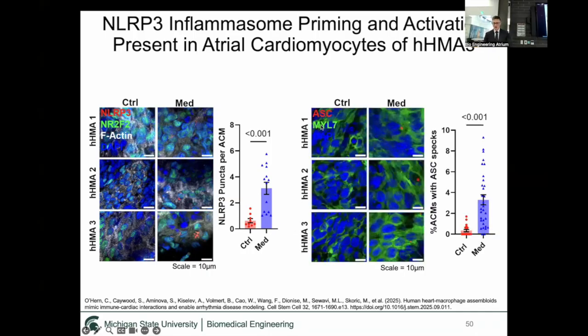We then wanted to quantify ASC specs. ASC is one of the components of the inflammasome, and when it activates the inflammasome, it actually oligomerizes and forms these gigantic things called ASC specs, which are 1 micron size signals within our atrial cardiomyocytes, stained now this time with Mil7. And we quantified these specs in the atrial cardiomyocytes, and we found that there was a higher incidence of these specs in atrial cardiomyocytes amongst the medium dose condition versus the control. So this proved that we were activating the inflammasome.